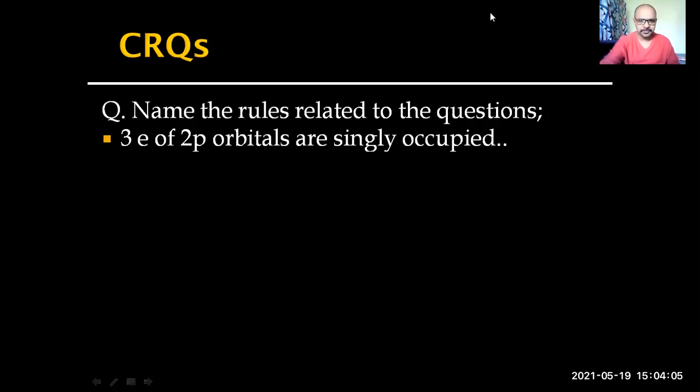I have got a message from Amruta, which is actually correct, but it is one of the rules, that's all. It is not the answer for this question. Is it Hund's rule? Right, exactly. So which are the rules we have seen? Number 1, Aufbau principle. Number 2, Pauli's exclusion principle. Number 3, Hund's rule. So these are 3 important basic rules, correct?